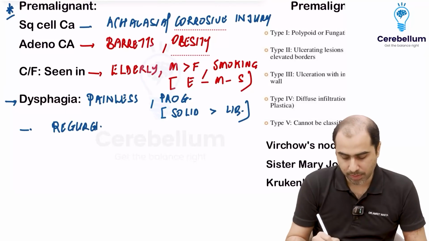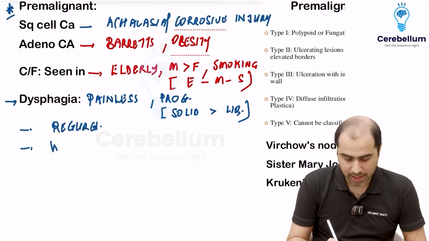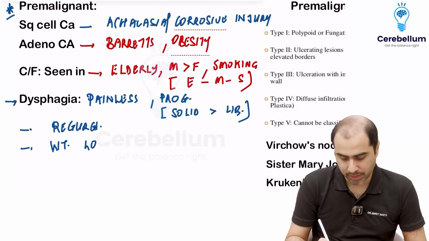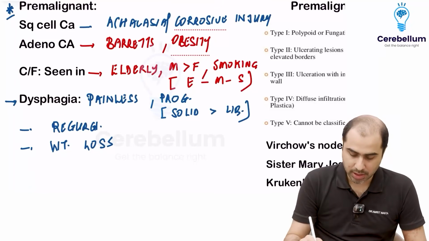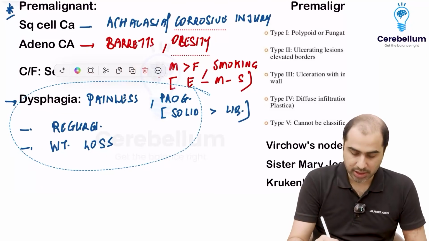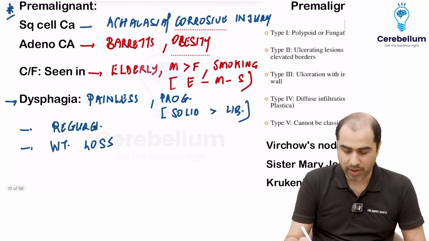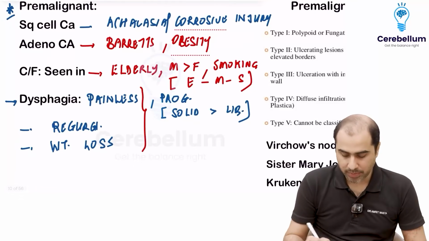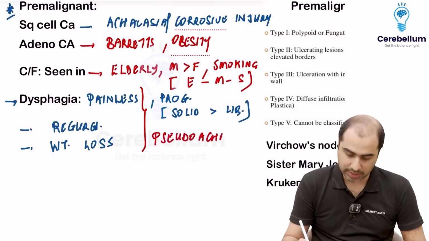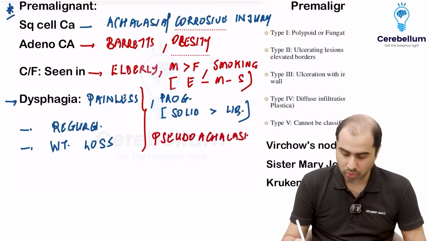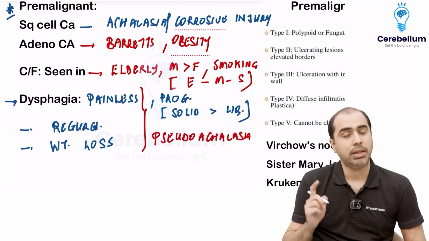He will say food comes up. This person, obviously because of malignancy, will end up losing weight. So if you notice, in achalasia we had the same three symptoms: dysphagia, regurgitation and weight loss. There it was called the triad of achalasia. Here I will call it pseudo achalasia. Okay, this is called pseudo achalasia. So if anybody asks you pseudo achalasia is seen in, it is seen in C esophagus.